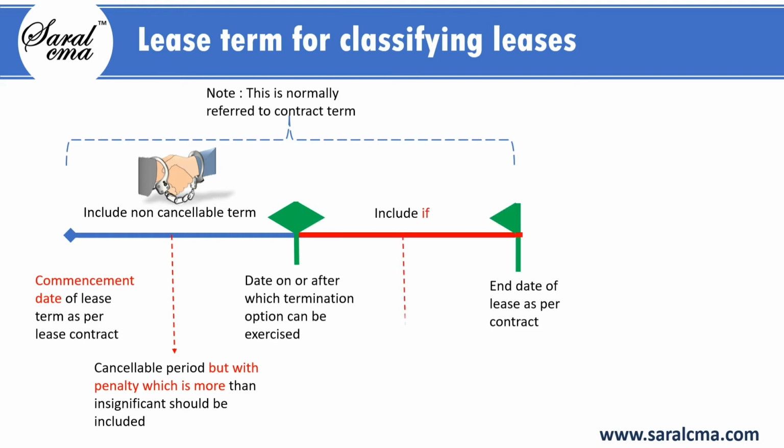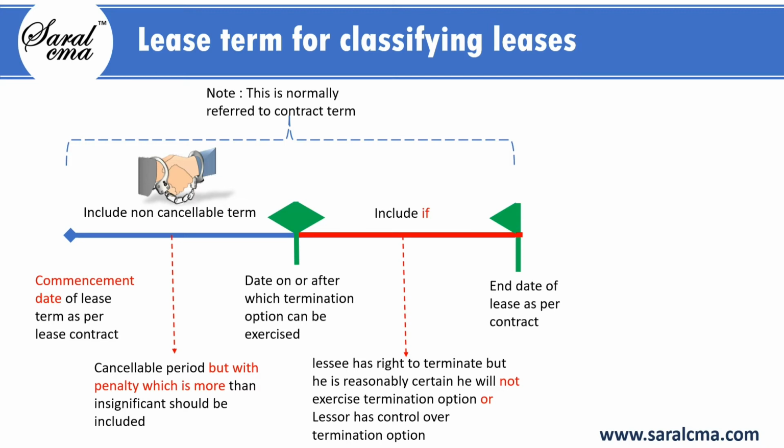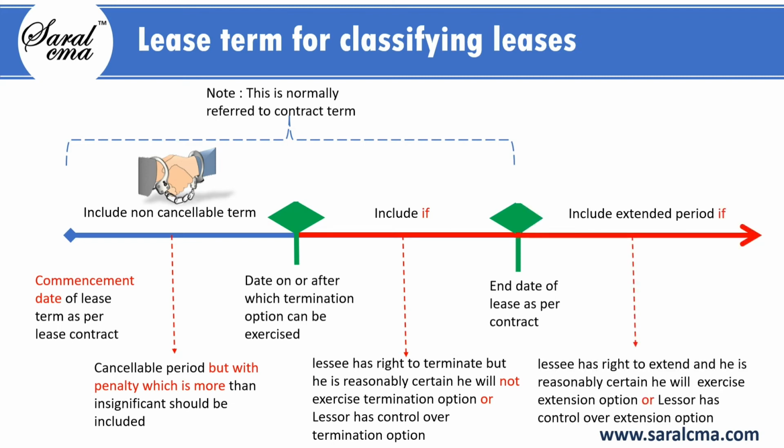The term between on or after which termination option can be exercised and end date of lease as per contract should be included in lease term if lessee has a right to terminate but he is reasonably certain he will not exercise termination option, or lessor has control over termination option. If lease term is extended, the extended period should be included in lease term if lessee has a right to extend and he is reasonably certain he will exercise extension option, or lessor has control over extension period.